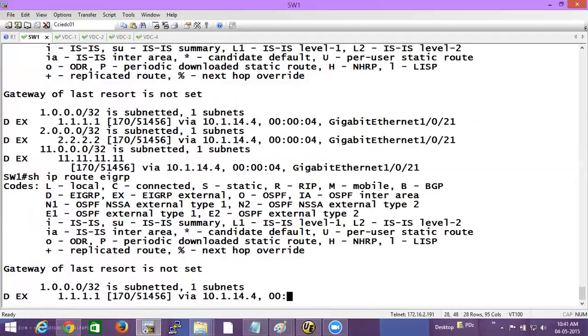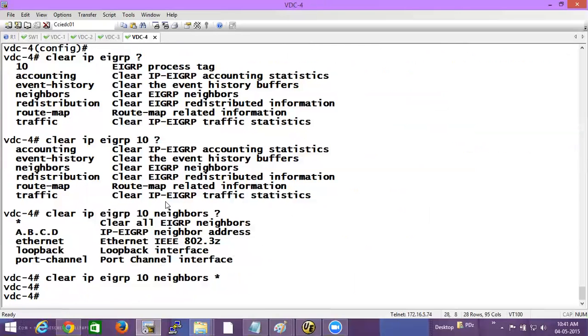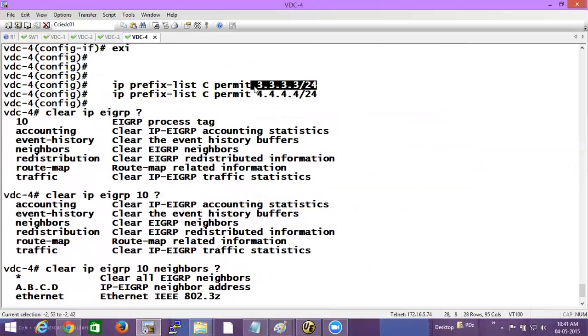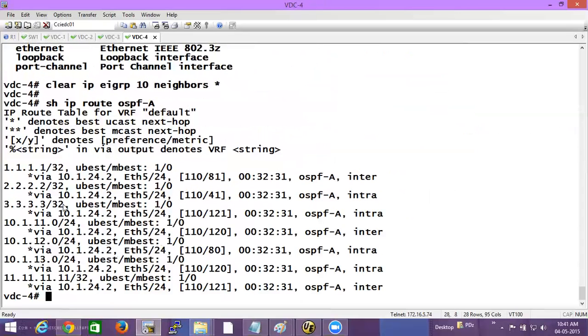But do we get all the routes? No, we get only the question number B routes. We don't get question number C routes. Why? Because our prefix list is wrong. Our prefix list says match /24 for 3.3.3.3, and if you check your routing table for OSPF, the 3.3 is not coming as /24, and my prefix length would not match that. But I have to use /24 in my prefix list. So what should I do then? I should change the network type for this, right? Then only it will work.